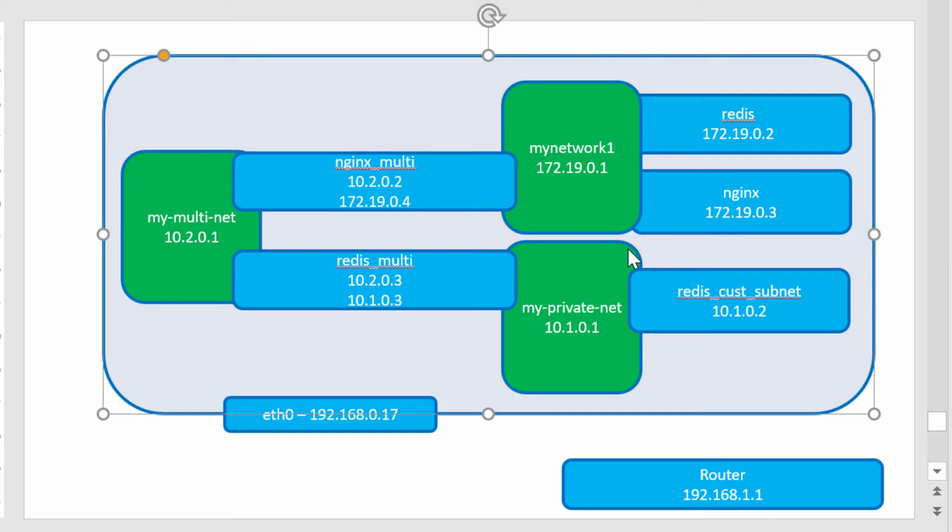This is where the security as well as the abstraction of microservices comes into the picture, where I can have all the front-end microservices not communicating with the database at the back end, and the communication will happen through an intermediate layer, where I can have a dedicated network like my-multi-net, which will facilitate the communication between these two microservices, and that will provide more security for the microservices.